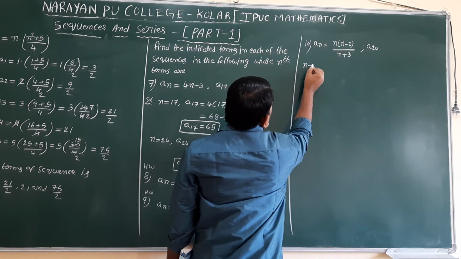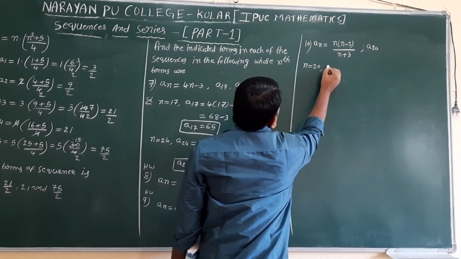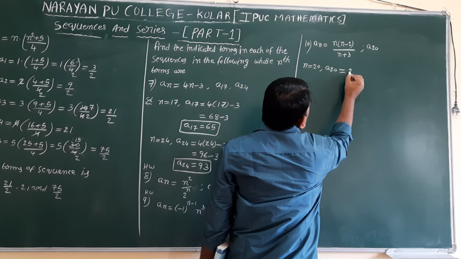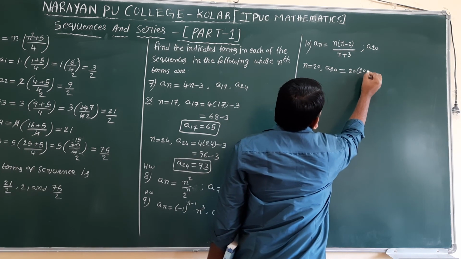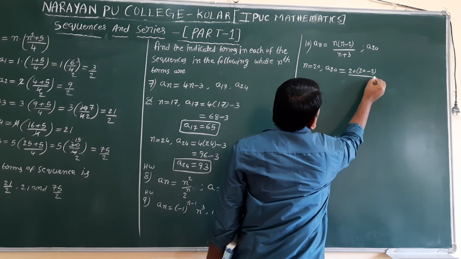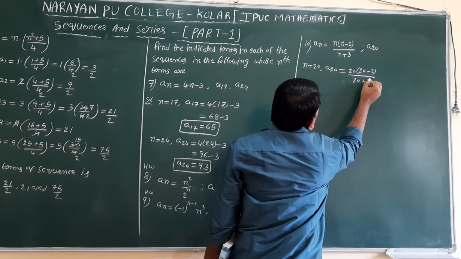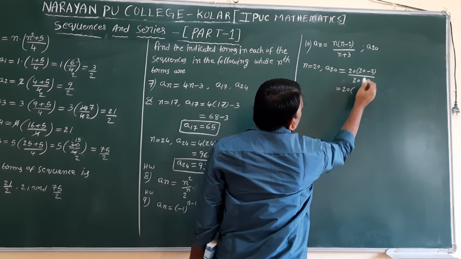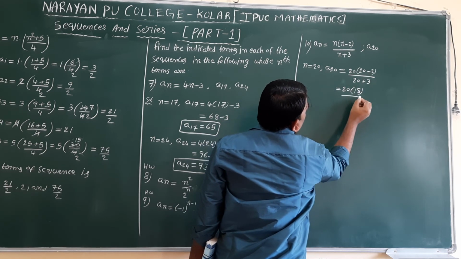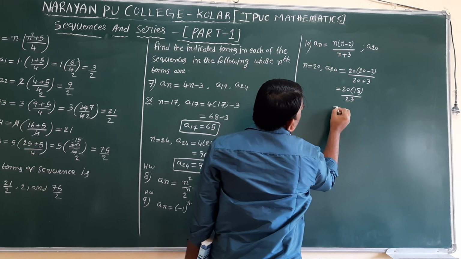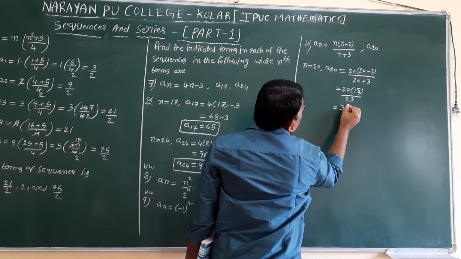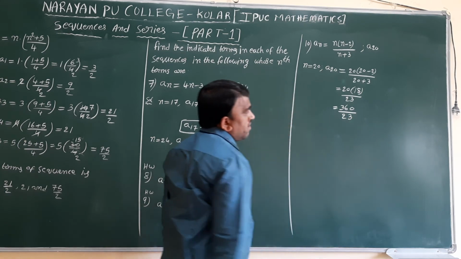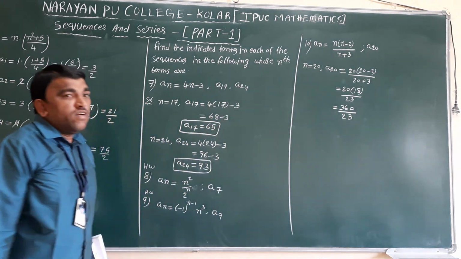So n equal to 20. a20 is equal to 20 into 20 minus 2 divided by 20 plus 3. 20 into 20 minus 2 is 18, divided by 23. 18 2s are 36, 0 will be there. 360 divided by 23. So that is the value of a20.